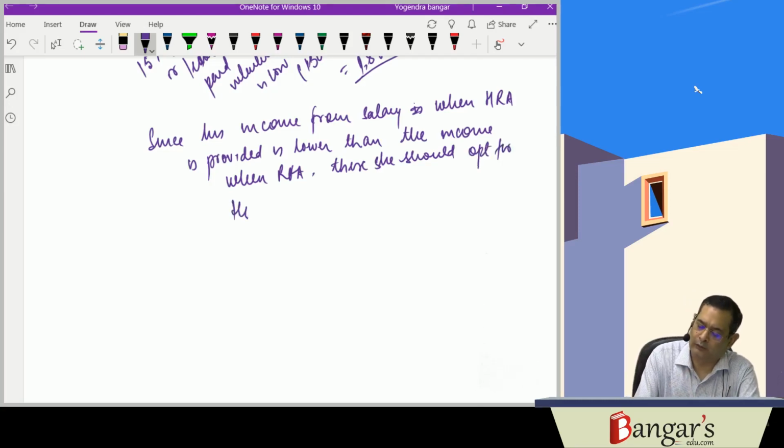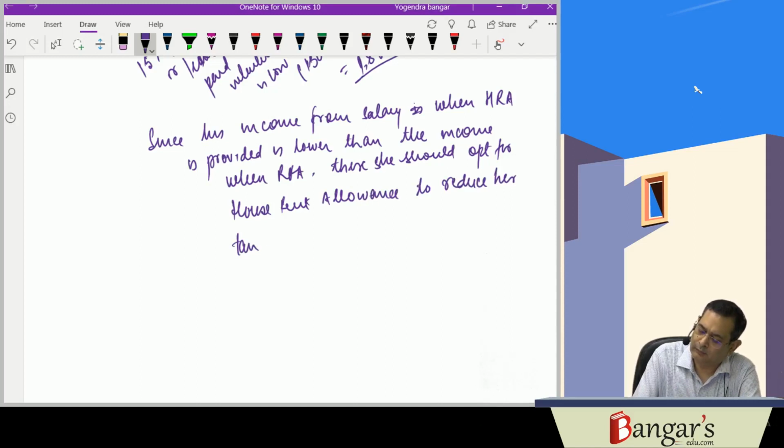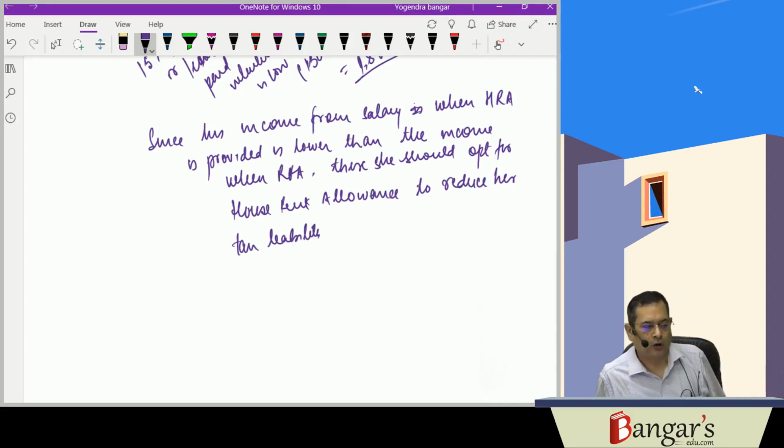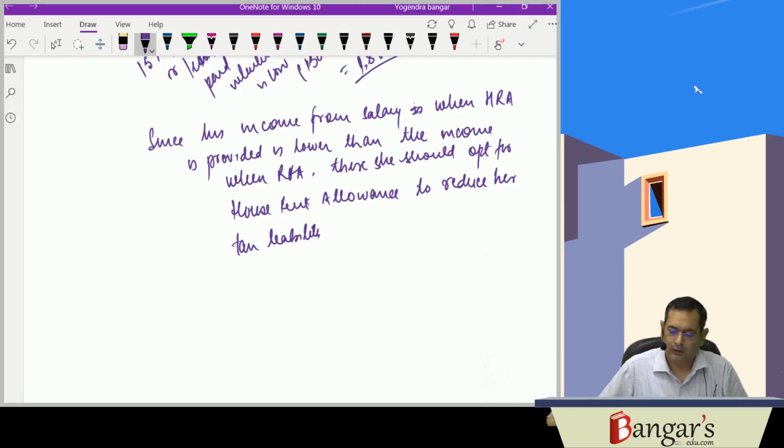House rent allowance to reduce her tax liability. To reduce her tax liability. She should opt for what? The house rent allowance to reduce her tax liability.